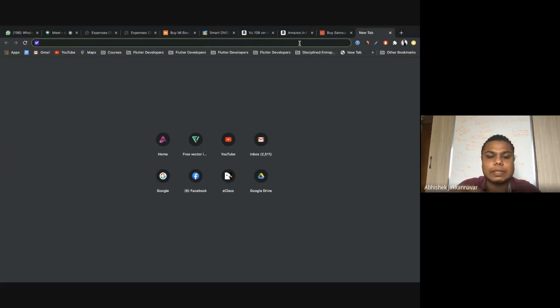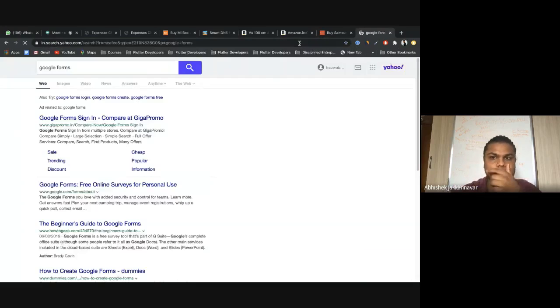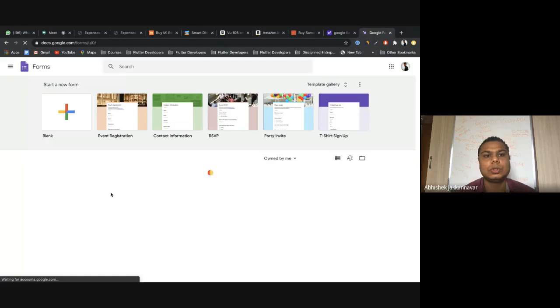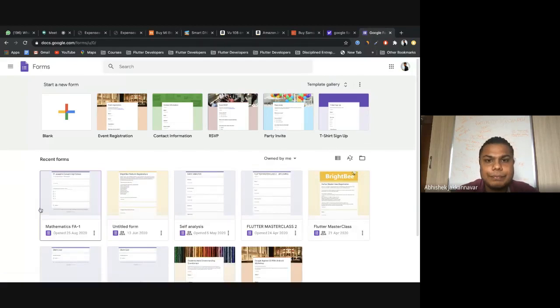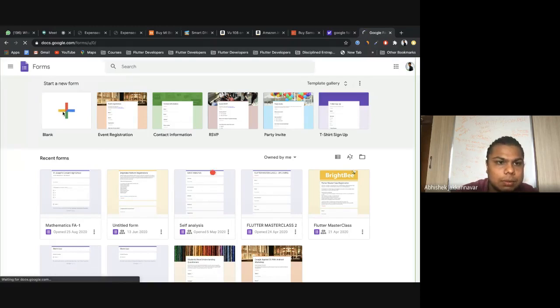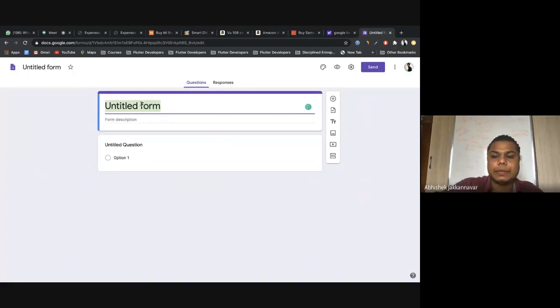We'll go to the next thing, where we'll see how to create a Google form. To create Google Forms, just search for Google Forms. Once we are here, just click on go to Google Forms. So now you are here. Basically we just click on blank form, and here we give a good heading to that.